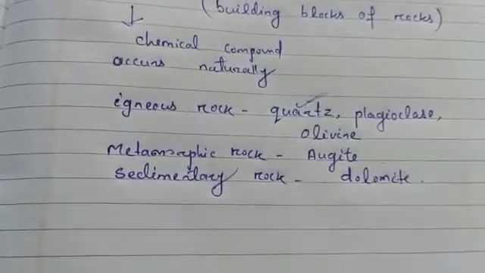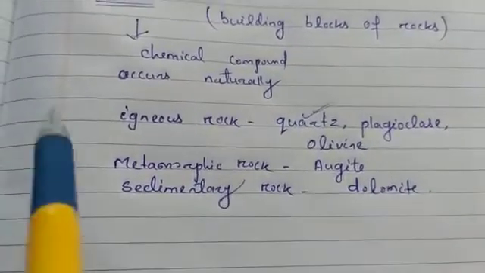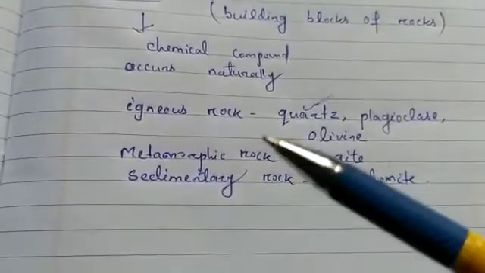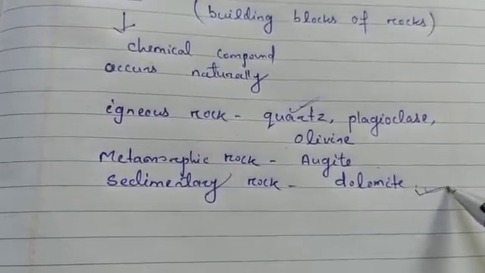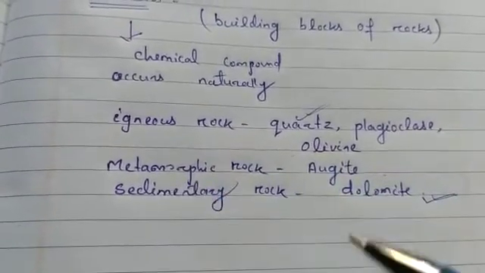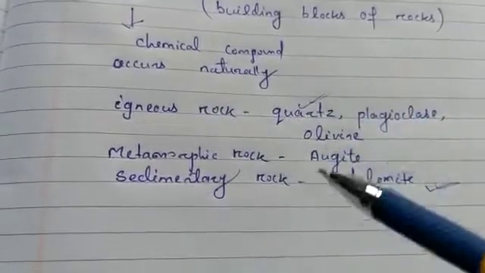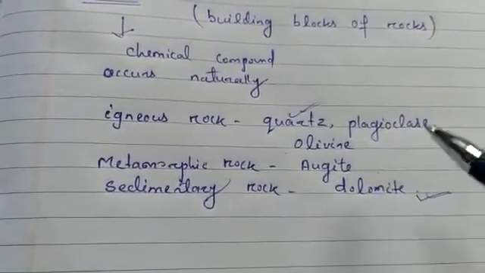It can be found in most of the rocks, but normally, if we look at igneous, metamorphic and sedimentary rock, dolomite makes up the limestone sedimentary rock, augite makes up the metamorphic rock, and igneous rock includes quartz, plagioclase and olivine.